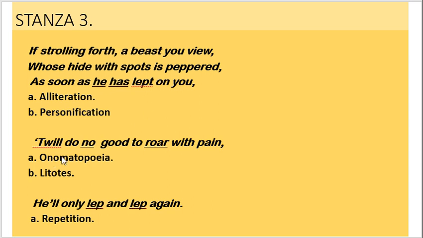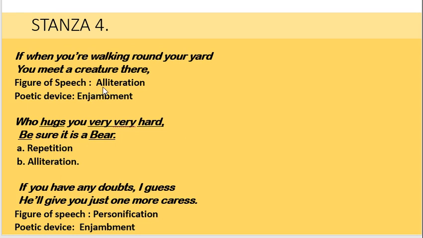Then we have onomatopoeia and litotes. It is onomatopoeia because here the word roar is associated with the sound, and here negation has been used. That's why it is called litotes. Here we can see the word lap is repeated and that's why it is repetition. Here we have alliteration because the sound w is repeated in the words when and walking. Poetic device enjambment is also used here.